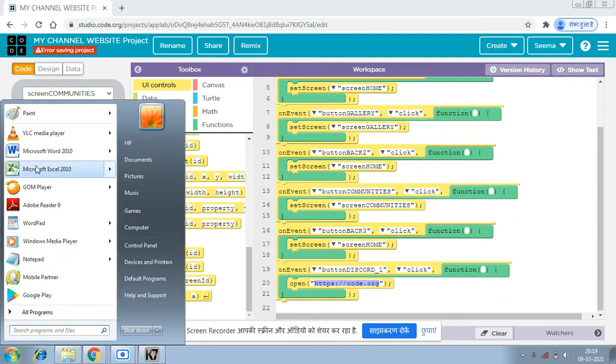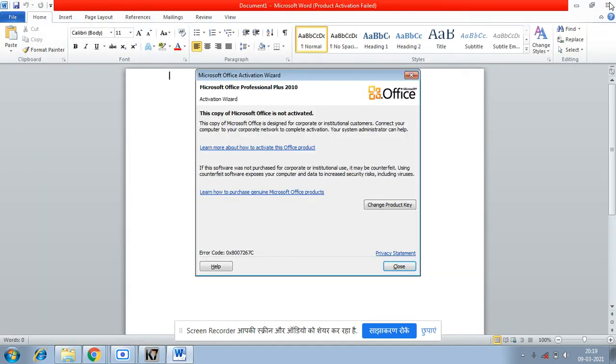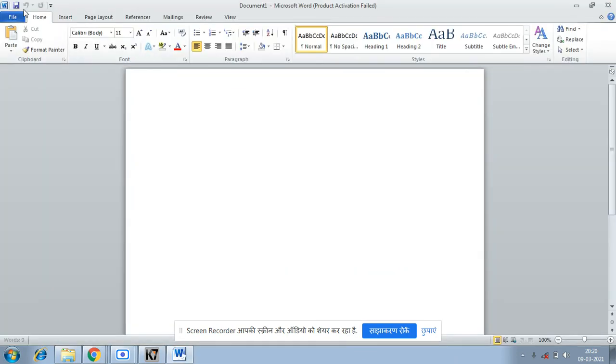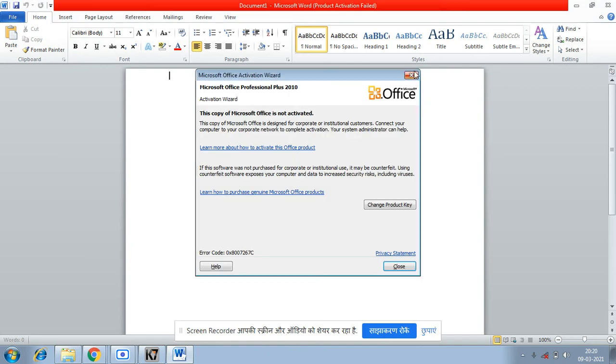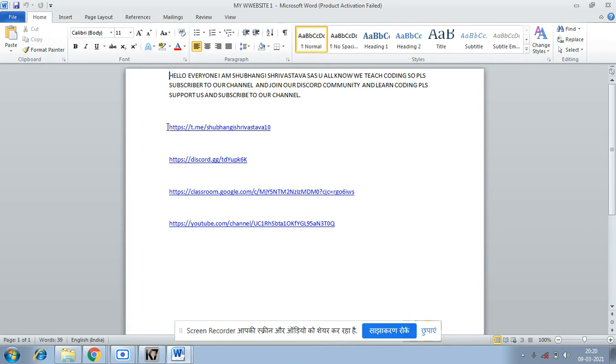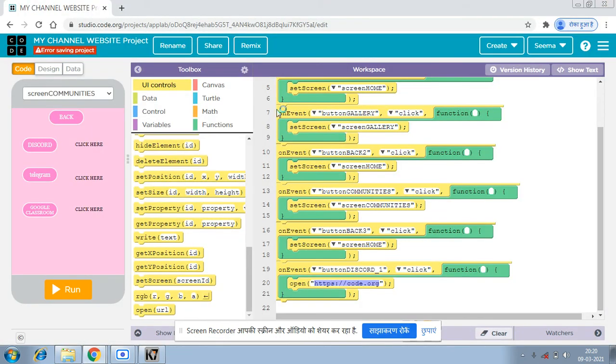So now let me go to my Microsoft Word. As in the upgrades, I just forgot to see what we have put. So the Discord link I just need to take. I'm just going to open it, and now I'm just going to take my Discord link. Okay, I have just copy pasted it so that after I will just do it. You can also do like this. So now let's run and see.